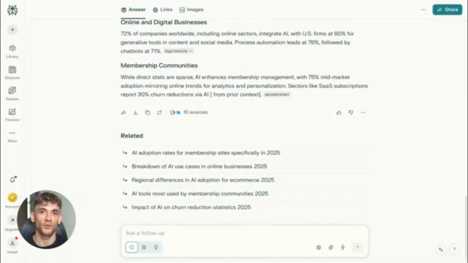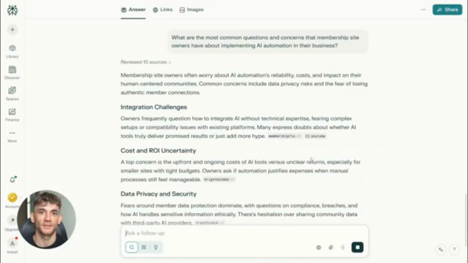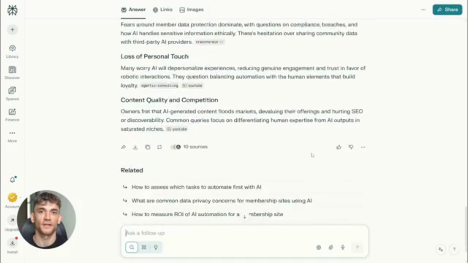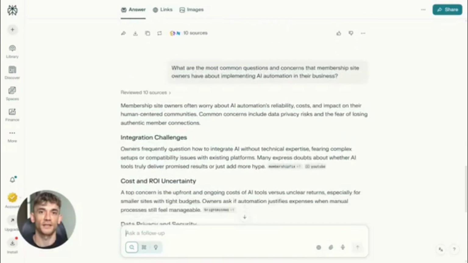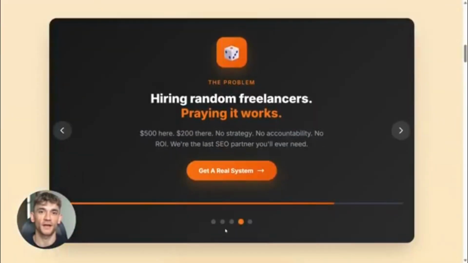Finally, here's prompt number 4. What are the most common questions and concerns that membership site owners have about implementing AI automation in their business? Boom! You just built an entire content outline based on what AI search engines want, and you did it in 10 minutes.